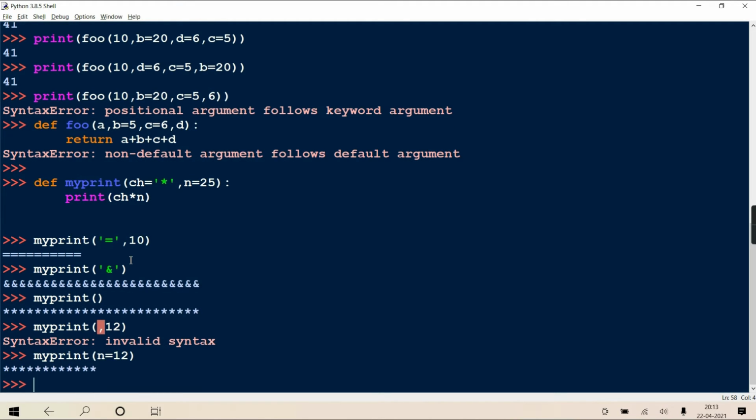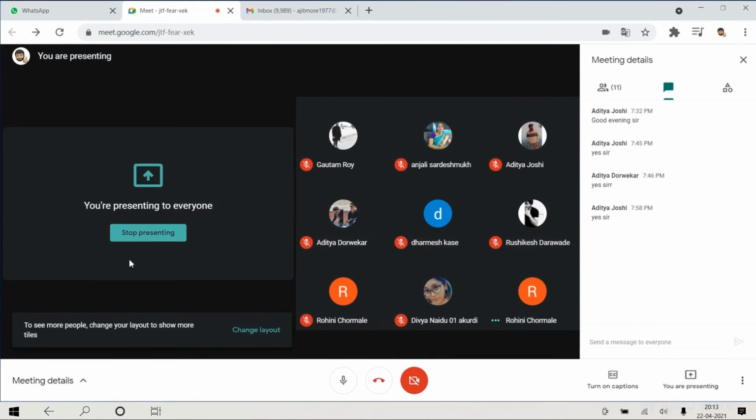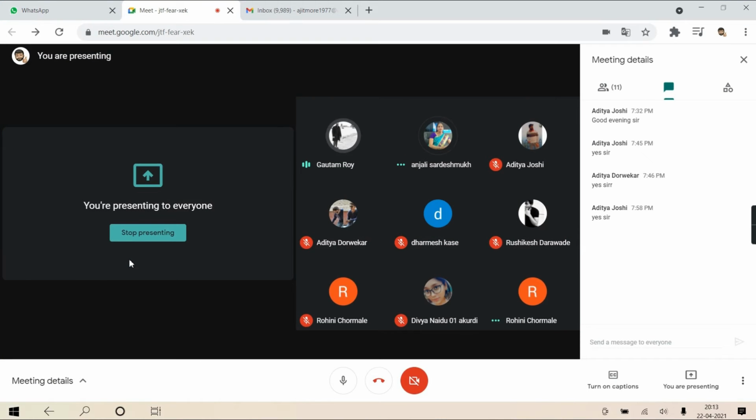So to whom is it taking the default? ch, that is star. And n we have given, that is 12. So star is printed 12 times. Okay? Is it clear to you? Yes or no? Yes, sir. Yes, sir. Sure? Okay.